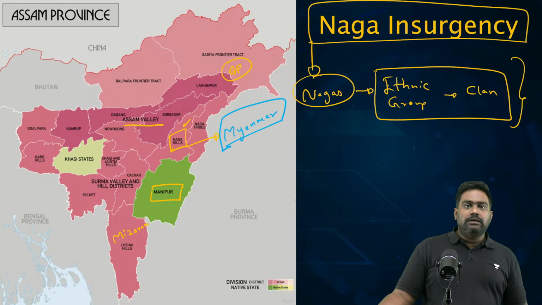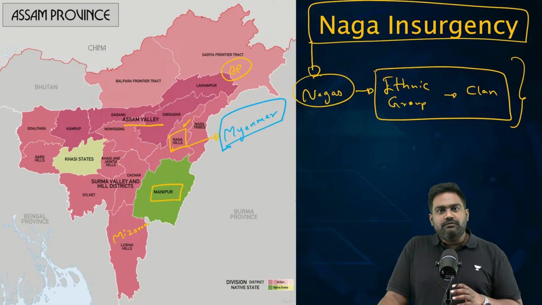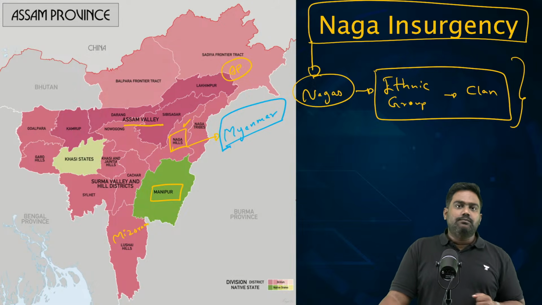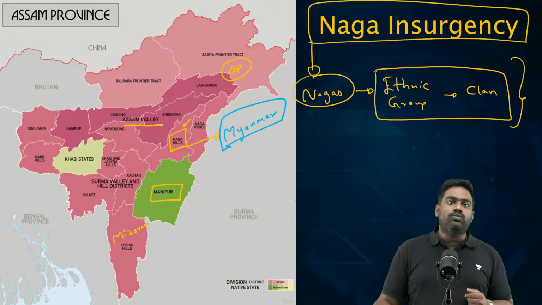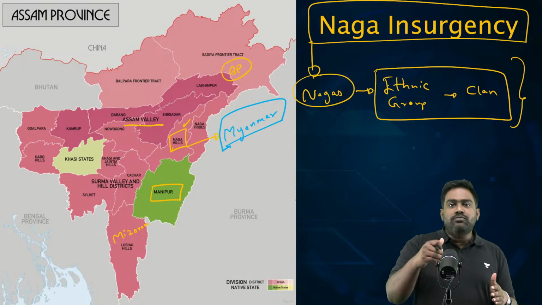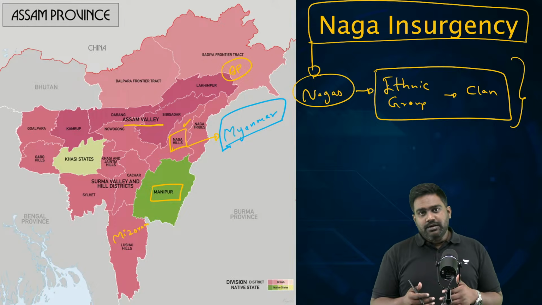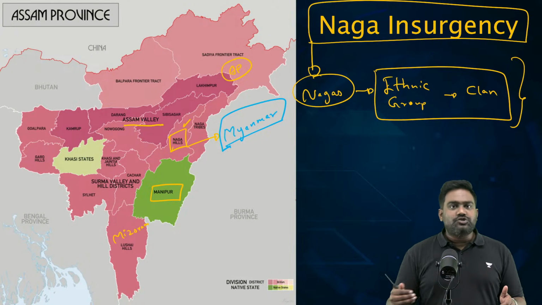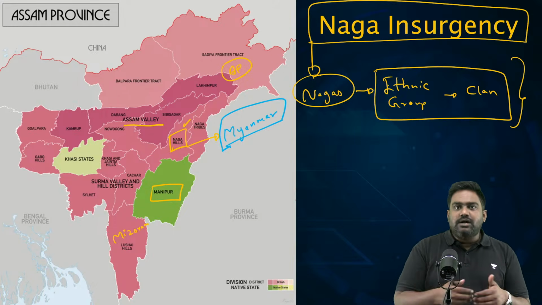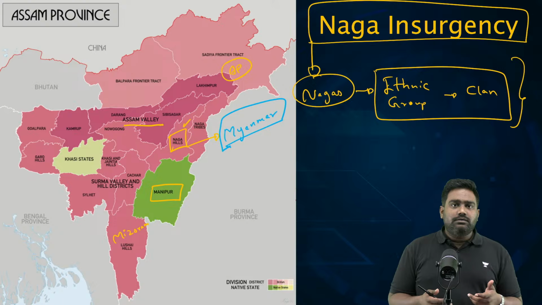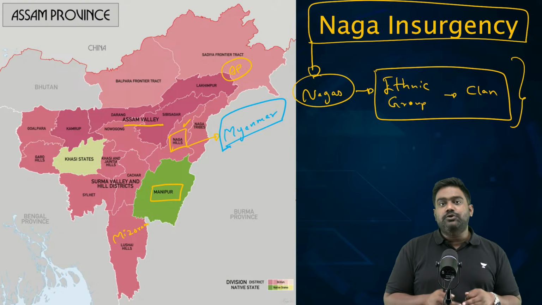Because don't forget the Treaty of Yandabu, which was drawn by the British after the British colonized Burma, following the Anglo Burmese Wars. They essentially divided this region and drew the India Burma boundary between their two colonies, between British India and British Burma. This divided the communities, divided the region and the land and the territories over here. And the lasting impact of this can be felt even today.